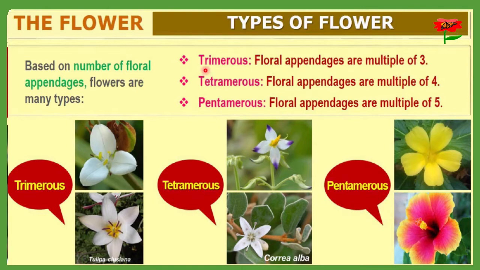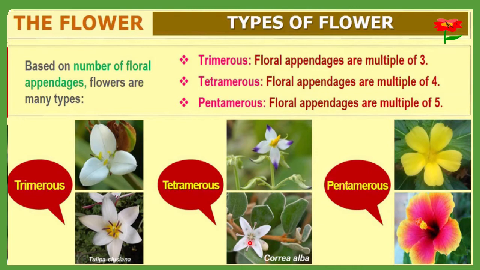Okay, so let me define what is a trimerous flower. Floral appendages are a multiple of 3. If the floral appendages are a multiple of 3, then it is considered a trimerous flower. Okay, tetramerous is what? Floral appendages are a multiple of 4.